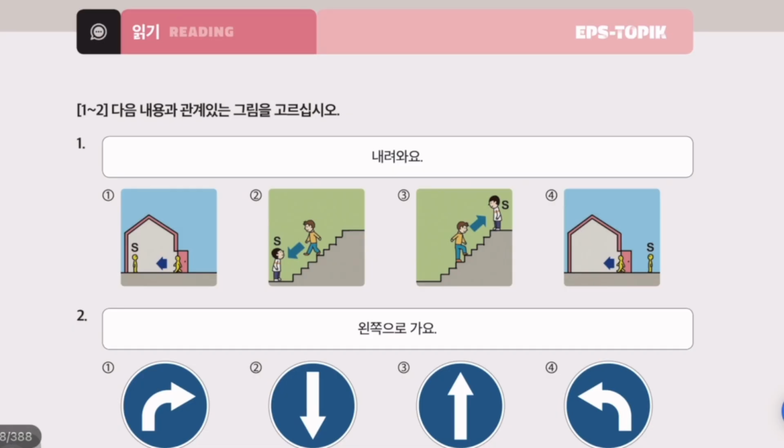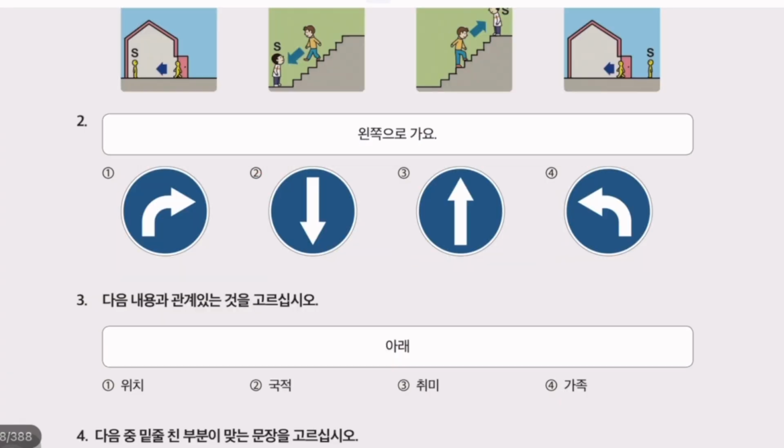Question number 1 and 2. 다음 내용과 관계 있는 그림을 고르십시오. Select the picture related to the following content. 내려오다 is come down. So our answer is at number 2. Question number 2. 왼쪽으로 가요. 왼쪽 is left side. Go to the left side. Our answer is at number 4.